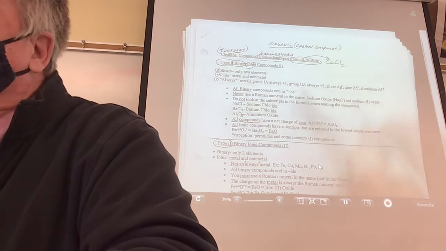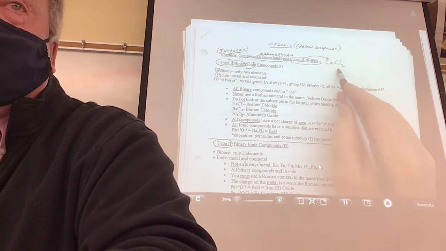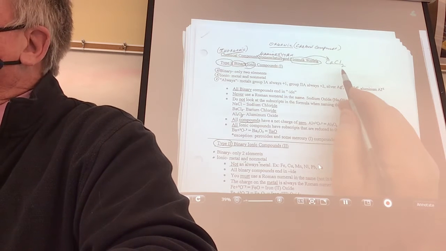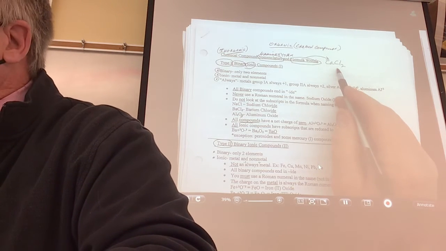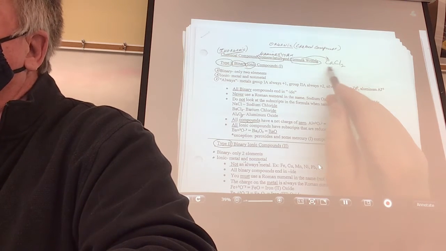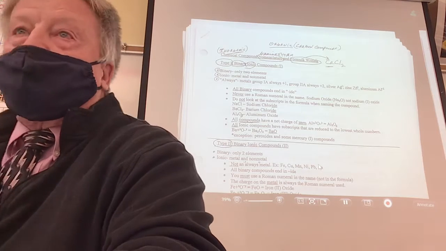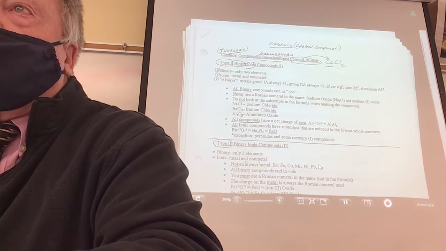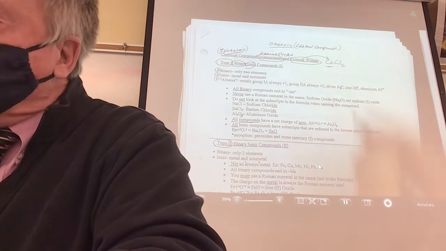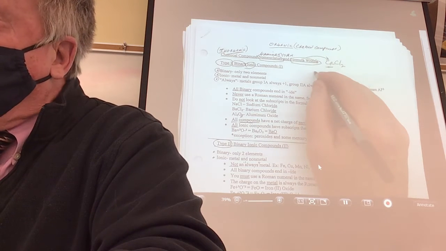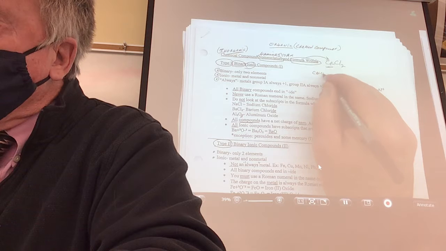Now, is this a binary compound? Yes, only 2 elements. Is it ionic? Is it a metal and a non-metal? Yes. Is it one of the always metals? Yes, it's in group 2A, isn't it? Then we're ready to name it. Let me show you how. You write the name of the metal, just write it all out, say calcium.